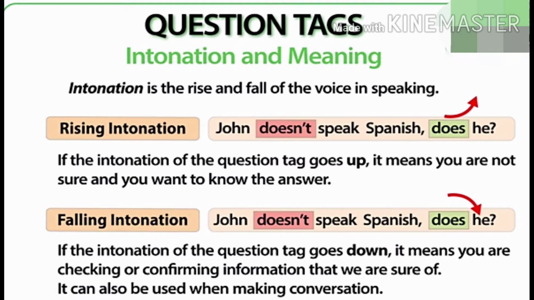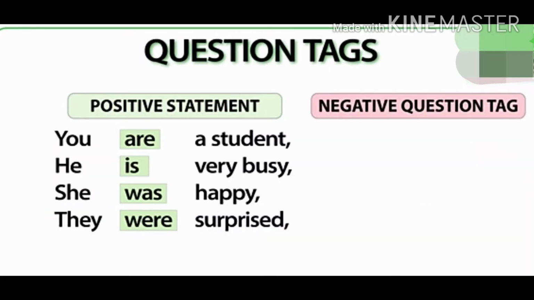Let's look at the use of question tags in different tenses. We will start with negative question tags. Remember, if we have a positive statement, the question tag will be negative. Here are some examples with the verb to be. Here are four positive statements.